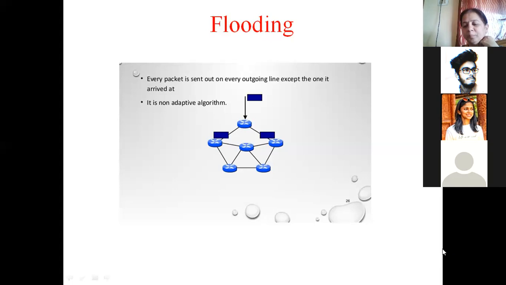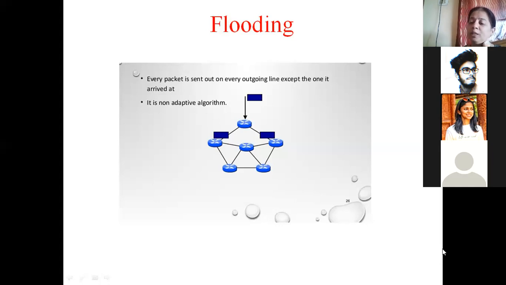So what will happen with this? Lot of duplicate packets will be created and the subnet will be flooded with packets. And that can cause congestion. So flooding as such may not be used on a regular basis when we are trying to transmit data in a subnet. But especially when the subnet doesn't know other routers, when the routers are booting or new routers are joining the subnet, at that time flooding can be used as an important algorithm. We also learned how we can avoid that flood.